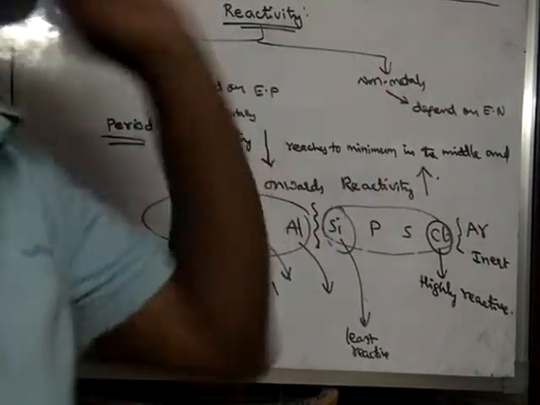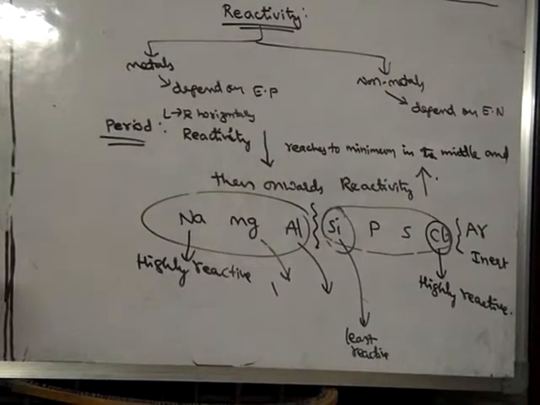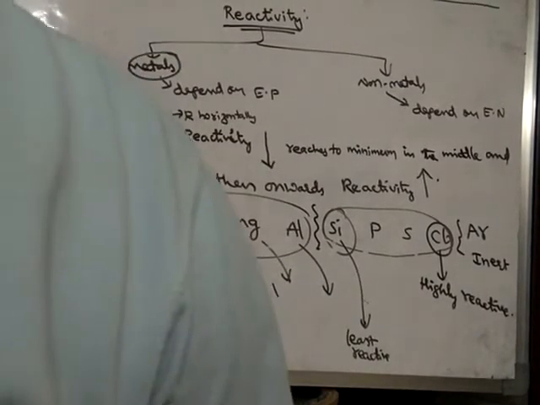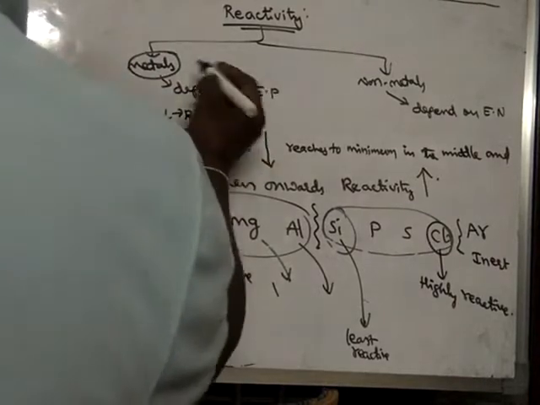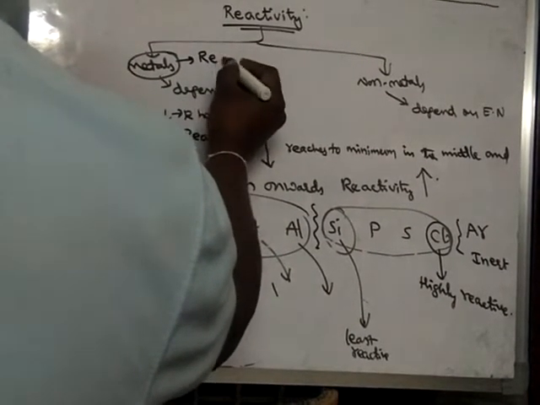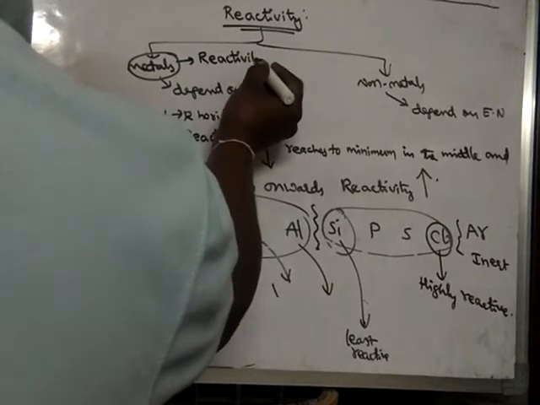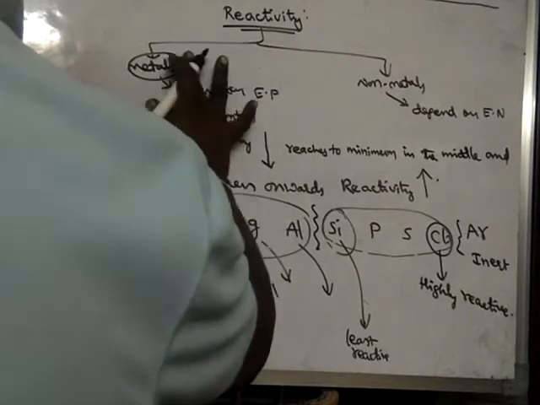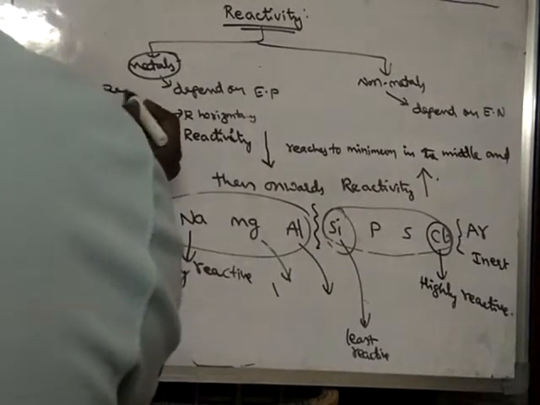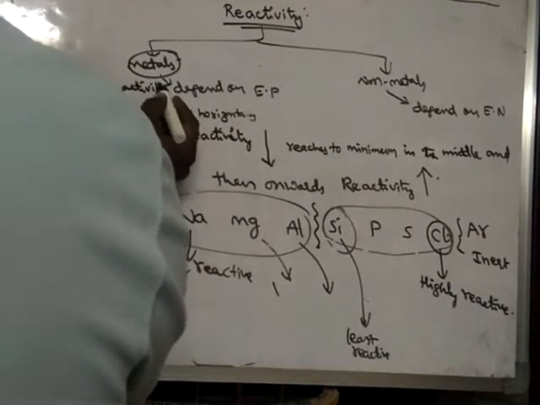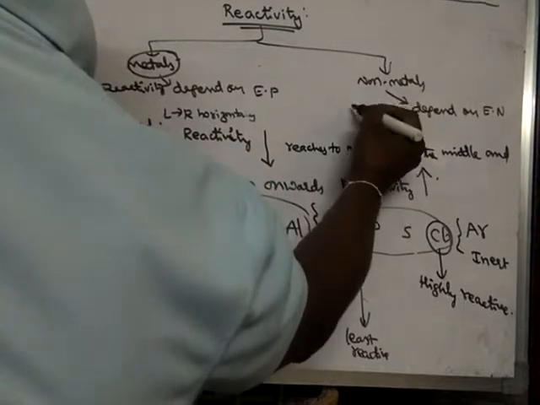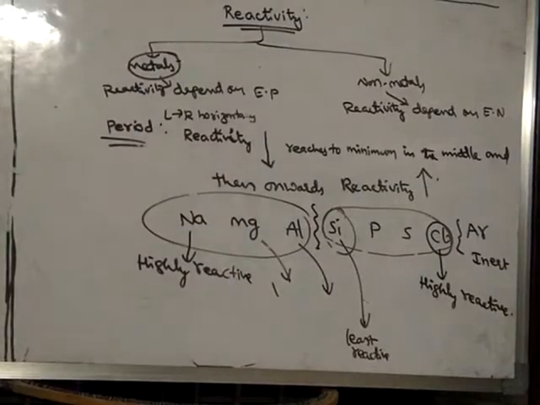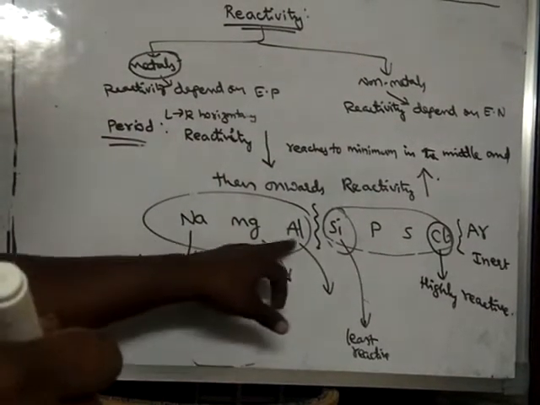reactivity depends upon electronegativity. Remember, for metals, reactivity depends upon electropositivity, and for non-metals, reactivity depends upon electronegativity. So what is happening to electropositivity?